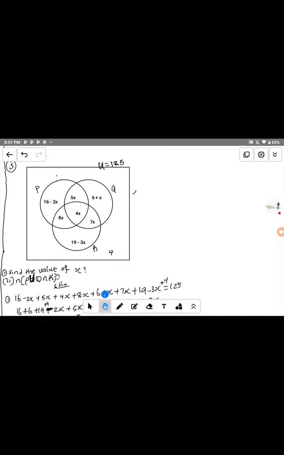Now, P union Q means that we write all the elements that belong to P and Q. What are the elements that belong to all of P and Q? We have 16 minus 2s, 5s, 4s, 8s, 7s, 6 plus s, which belong to P and Q. These are the union, you write them together.